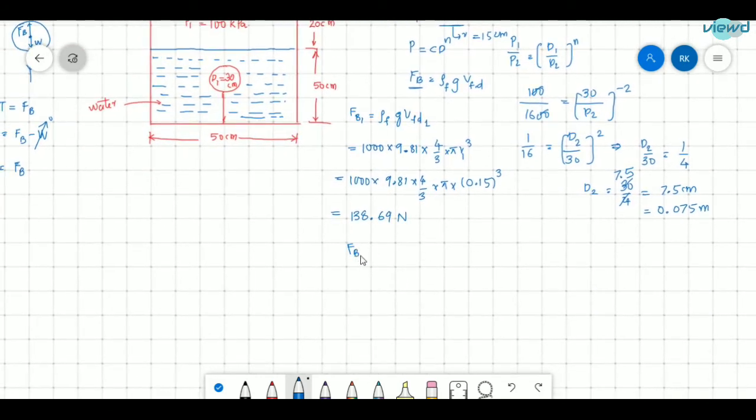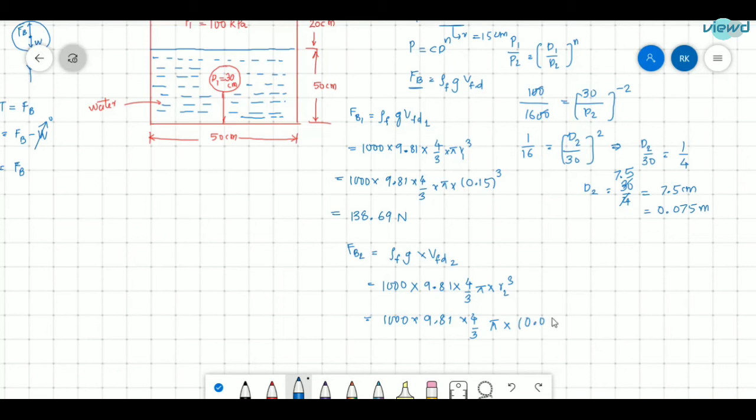And what is the final buoyancy force? The volume of the balloon has changed, so the displaced volume changes, and as the displaced volume changes, the buoyancy force changes. So the final buoyancy force is density of fluid 1000 kg per meter cube into 9.81 into volume of fluid displaced, 4 by 3 pi r2 cube. What is the radius in the final stage?